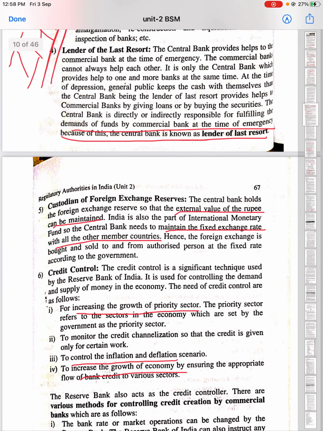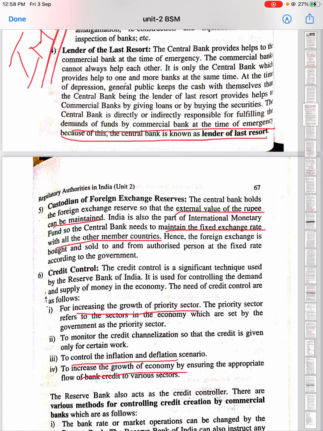Next is RBI acts as the custodian of foreign exchange reserves. RBI not only controls the currency management, credit control, planning, organizing, lender of last resort, but it also maintains and promotes the currency of our country. So basically it helps in maintaining the fixed exchange rate with all the member countries.